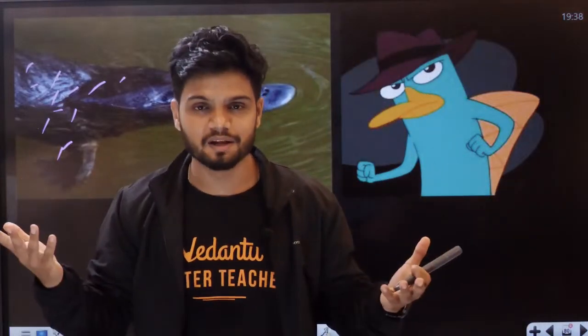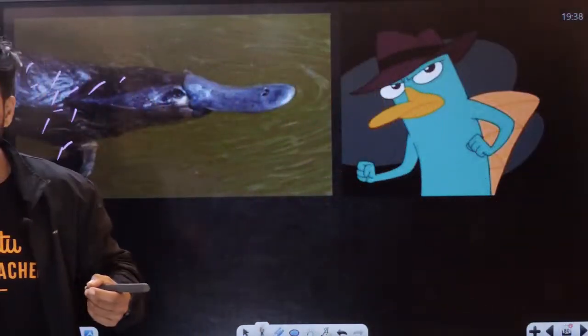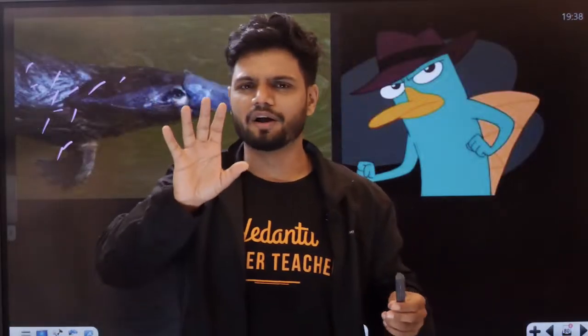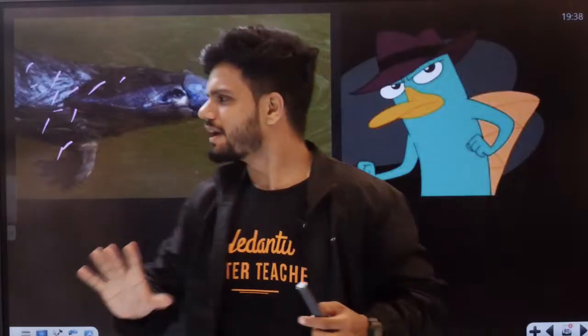From the skin, they will release the milk, like sweat. Like how we release sweat, right? Just like sweat, it will release all the milk from its body. That is how it happens in platypus. Okay. It is a next level animal. It is like nature's weird person. Weird person it is. It will lay the egg.